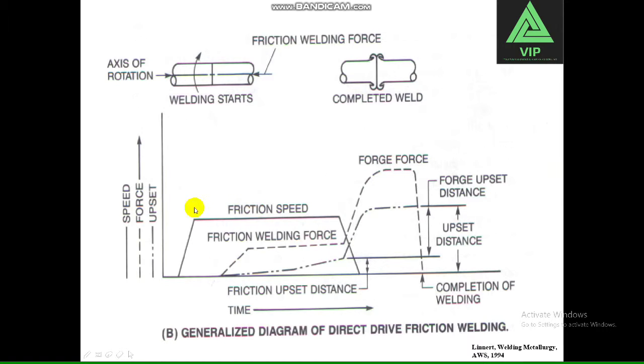Here, this y-axis is heat, force, upset and the x-axis is time. This is the frictional speed, this is the frictional welding force, this is the forge force, and this is the upset distance.